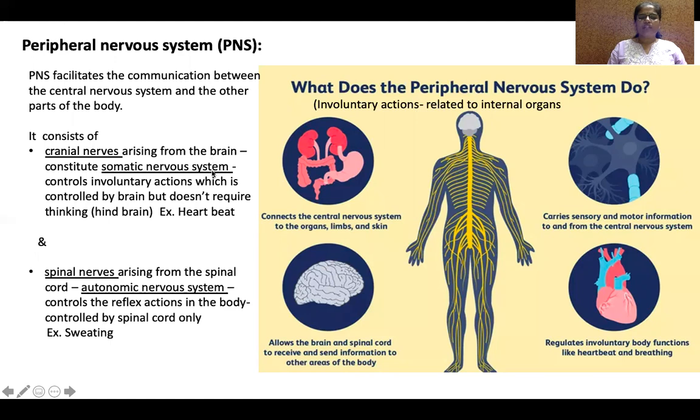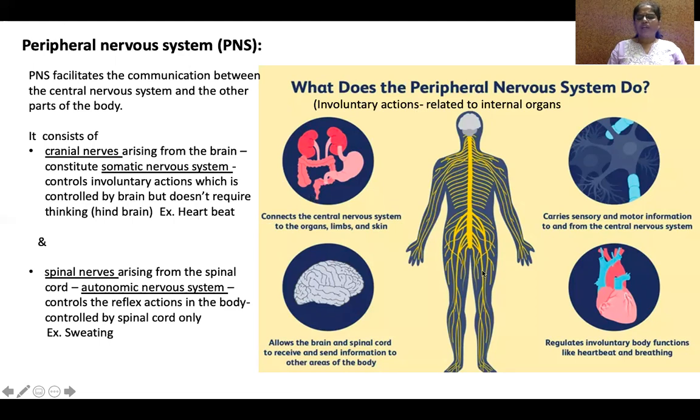One is the somatic nervous system and another is the autonomic nervous system. The somatic nervous system involves the cranial nerves. These are the cranial nerves which arise from the brain. These are linked to the internal organs.